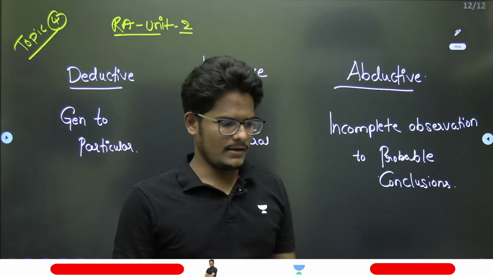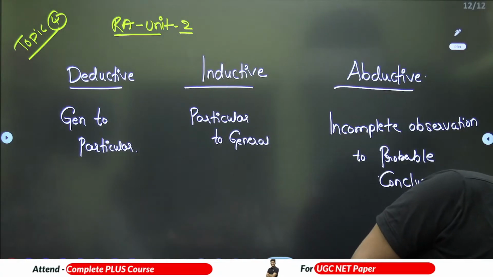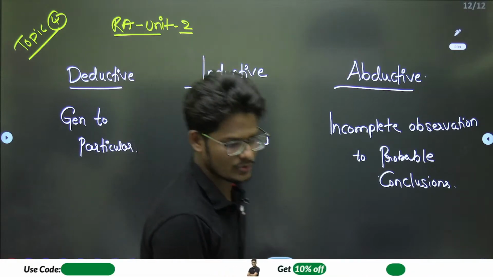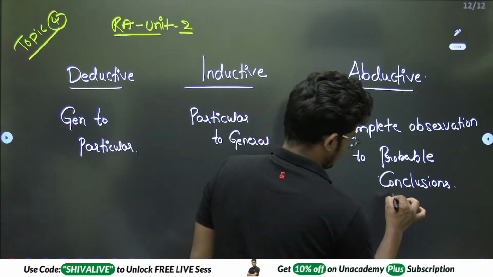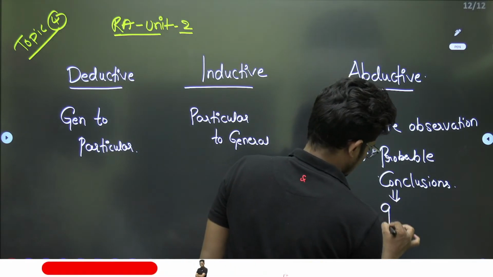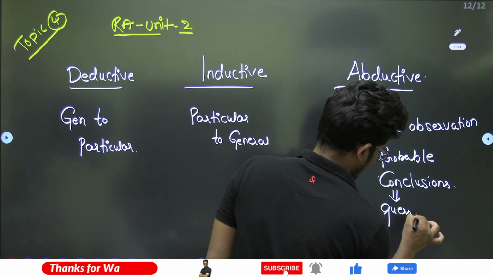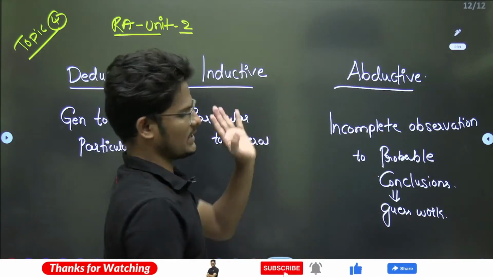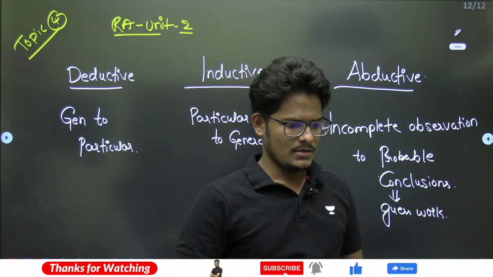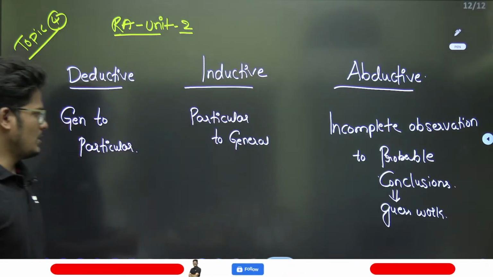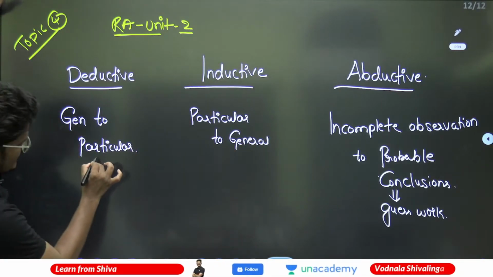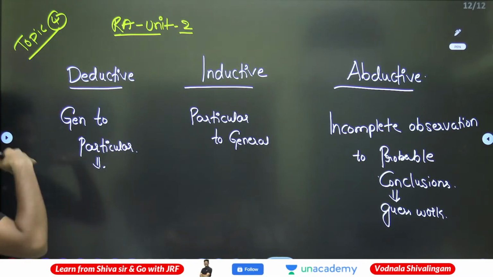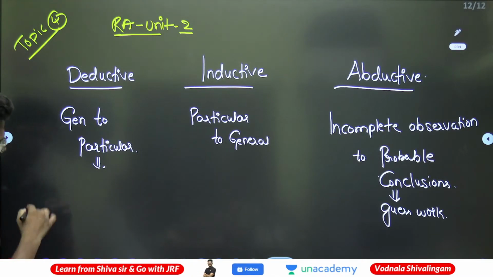Incomplete observation to probable conclusions comes under here. It is a type of guesswork, in which you will apply both inductive and deductive reasoning. Now let me tell you what is general to particular. You will take something which is a general topic and from that you will come to a particular conclusion.